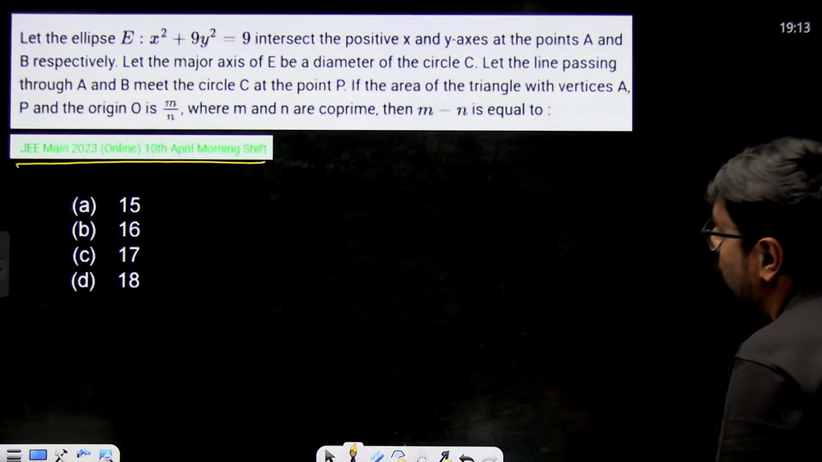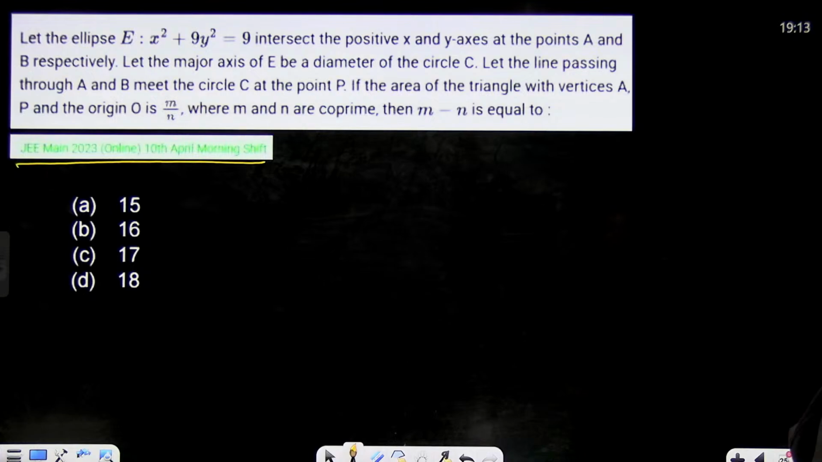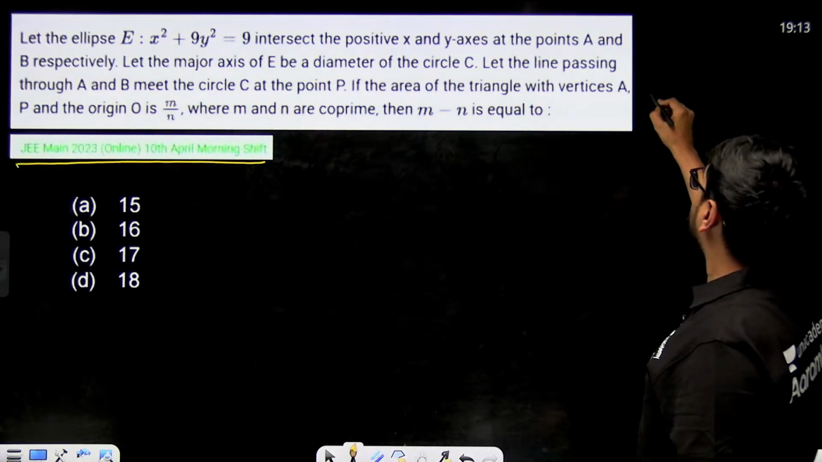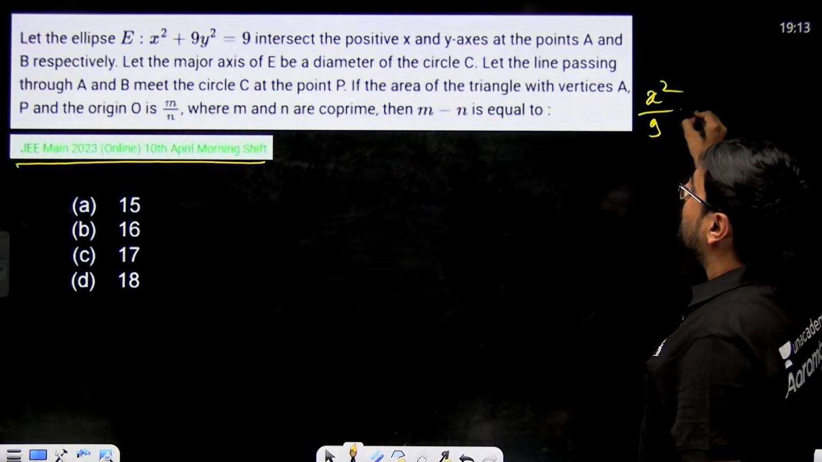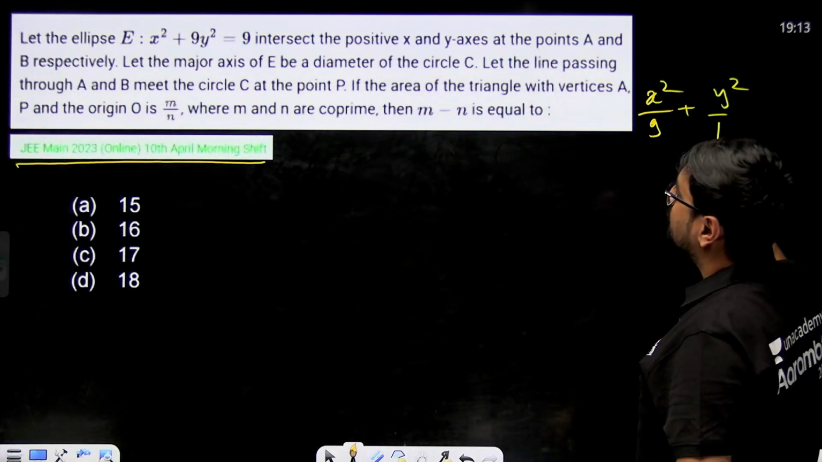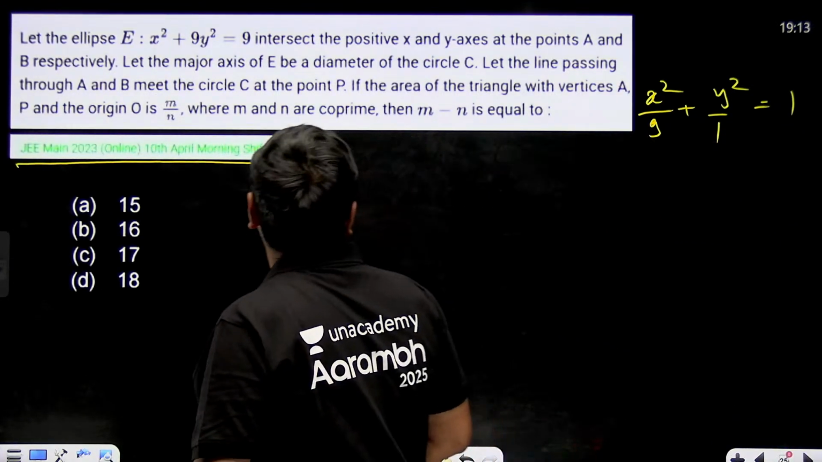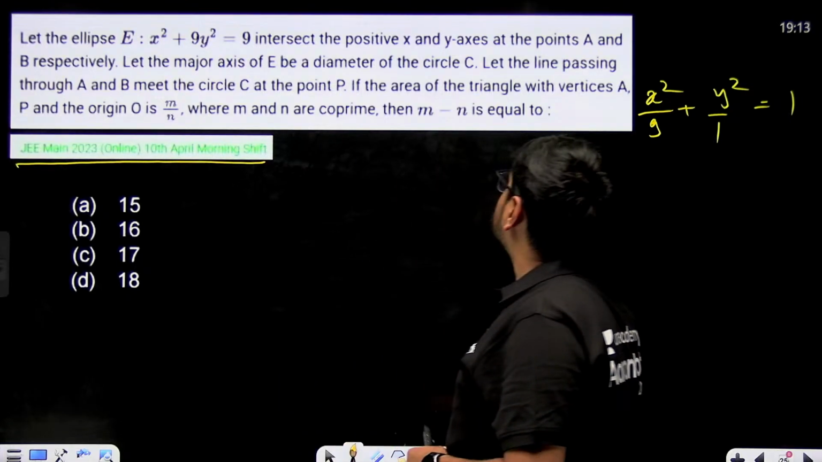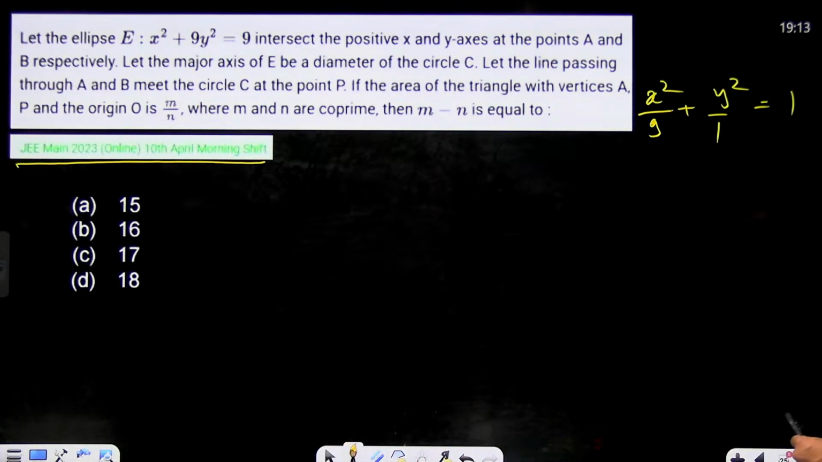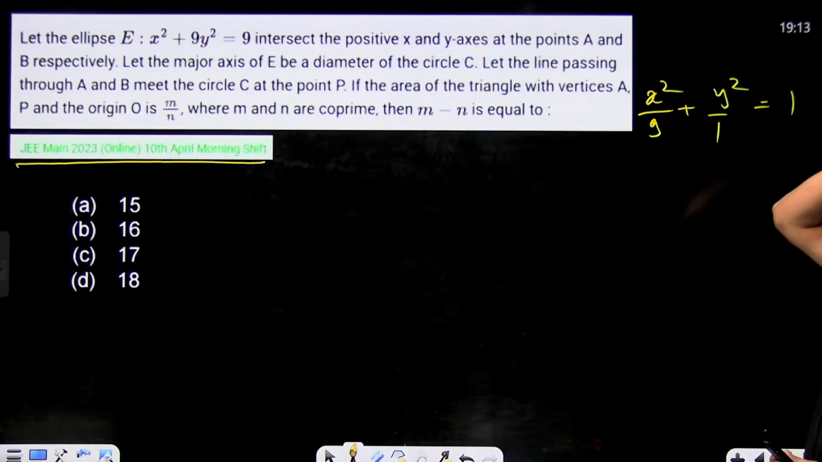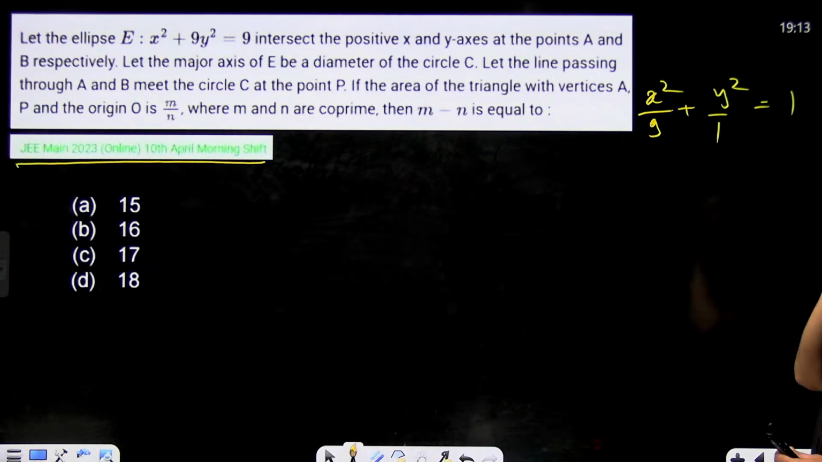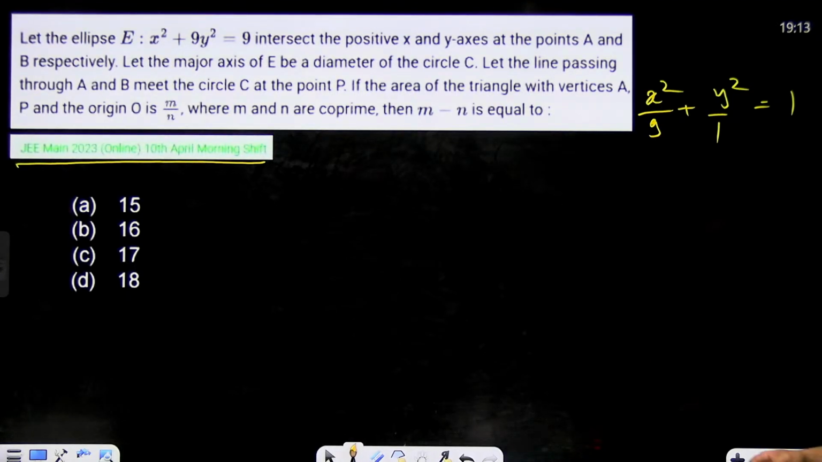Let the ellipse be x square plus 9y square equal to 9. So your ellipse is nothing but x square by 9 plus y square by 1 equal to 1. This is your ellipse. It intersects the positive x and y axis at points A and B respectively. So at points A and B it is intersecting the positive x and positive y axis.